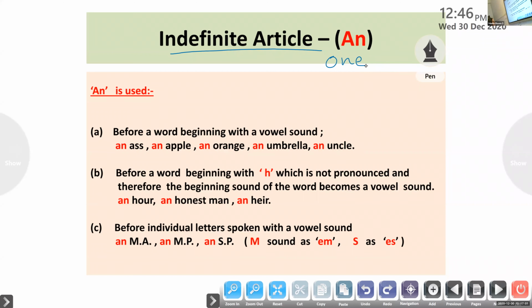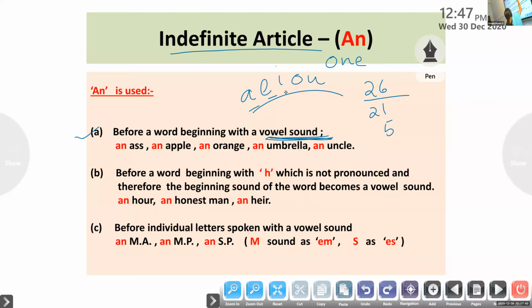Here we have 3 points about where to use an. Listen, children, look at the first point. An is used before a word beginning with a vowel sound. I'm not talking about vowel letters. As you all know, A, E, I, O, U are called the vowel letters. There are 26 letters in the English alphabet. 21 are consonants and 5 are vowel letters.